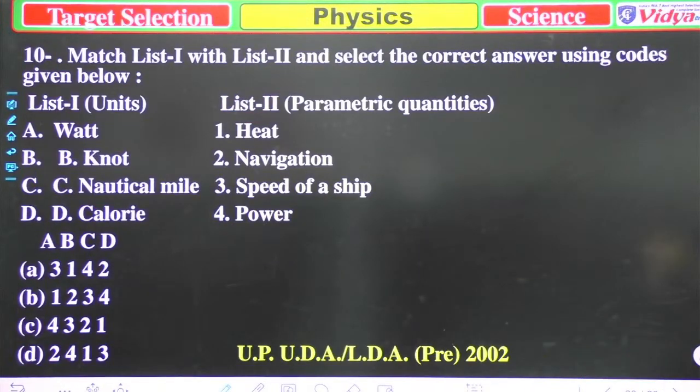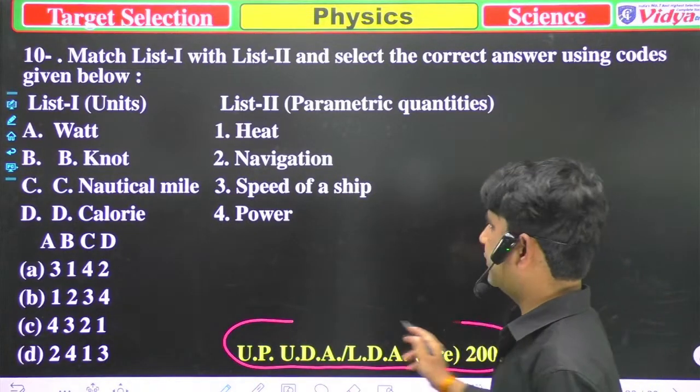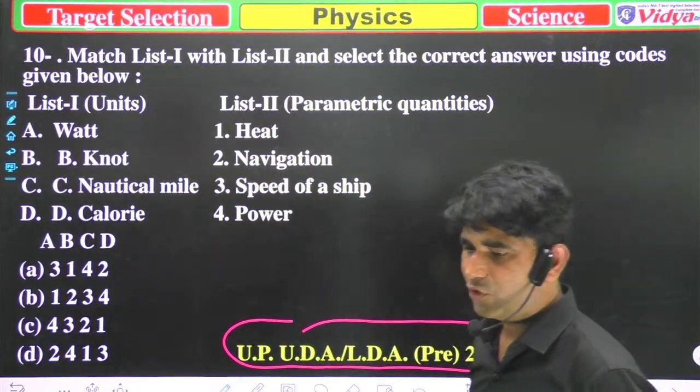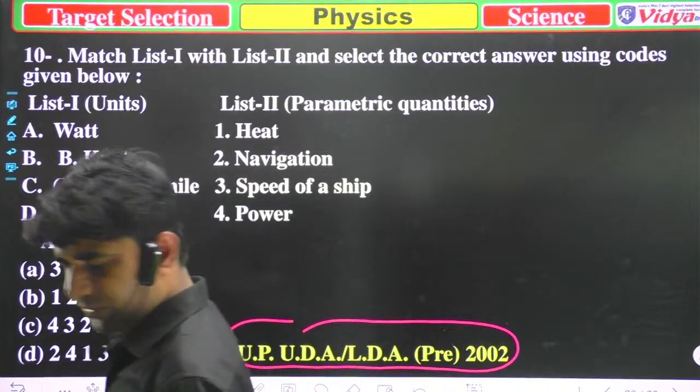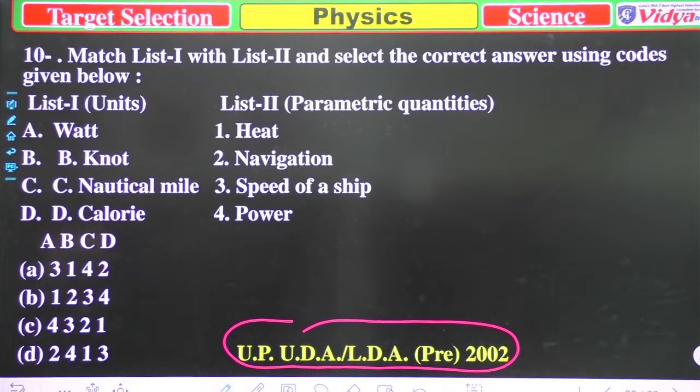Match list A with list B and select the correct option. That question was asked in UPPSC LDA 2002. Same things are there, and you have to find which of the following is correct. These are units and these are physical quantities: watt, knot, nautical mile, and calorie.